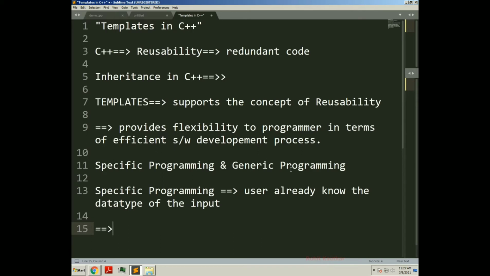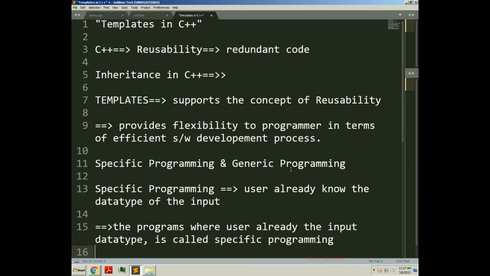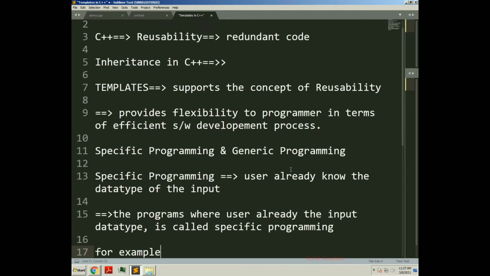What is the definition now? The programs where the user already knows the input data type are called specific programming. For example, if I give you a statement for writing one program, like write a program for adding two integer variables or two integer numbers.